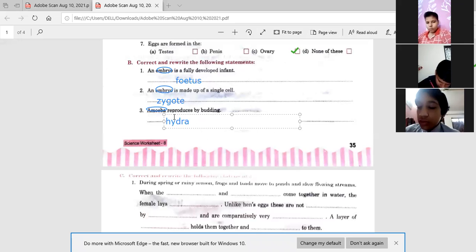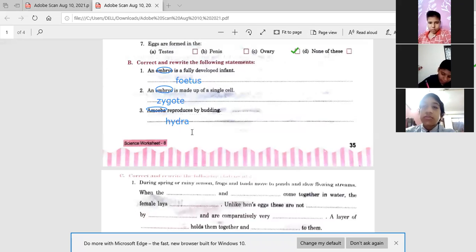Hydra. और अगर आप budding को करना चाहते हैं, so amoeba reproduces by binary fission, you can write down. Done? Yes, बेटा, instead of amoeba, you can write down hydra. And if you want to change budding, then you can say binary fission. It's your wish.